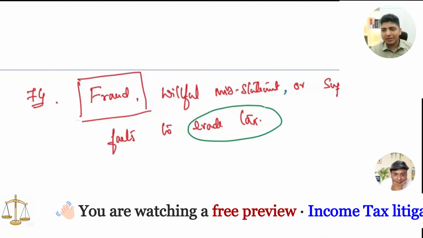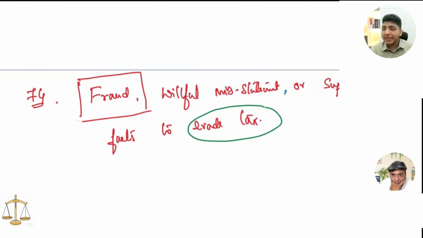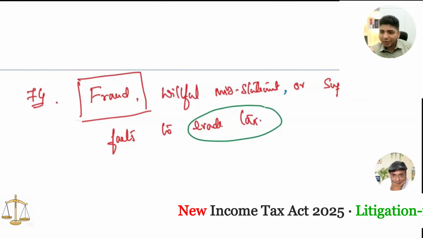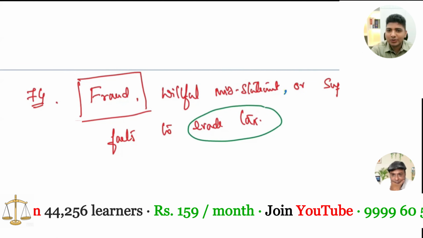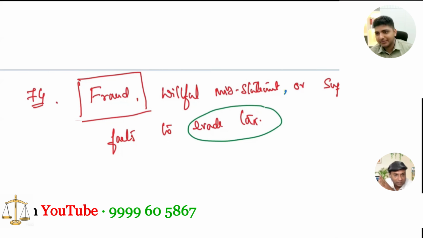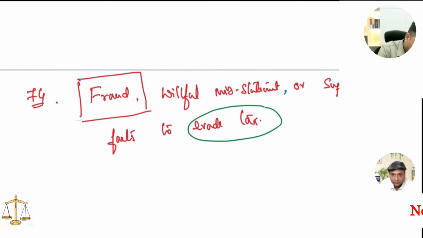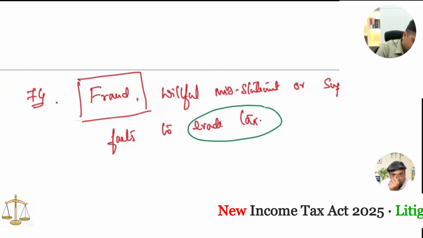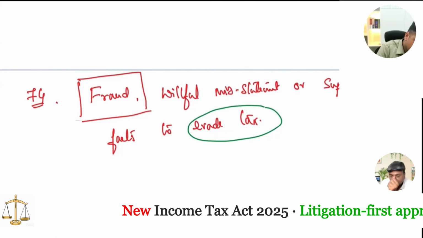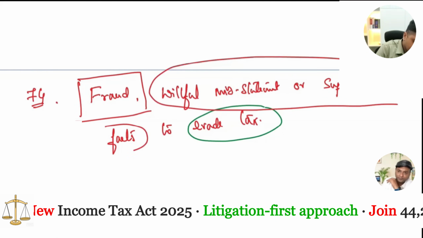Now, this blue color, whatever I have marked, that comma is not there. If that comma was there, then evade tax is only applicable to suppression of facts. Correct. But because that is not there, this becomes a separate class. This becomes a second class, that is willful misstatement and suppression of facts. This is the second class.